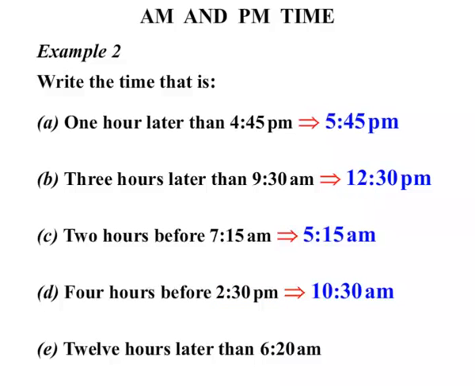Final one, 12 hours later than 6:20 AM. Well, when we're dealing with 12 hours later, or even 12 hours earlier, we add 12 hours to 6:20 and we would still be at 6:20. All we would do is change the AM to the PM.